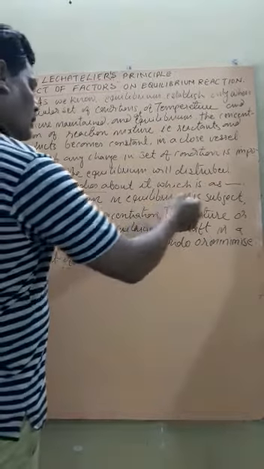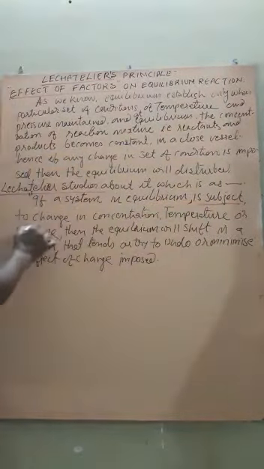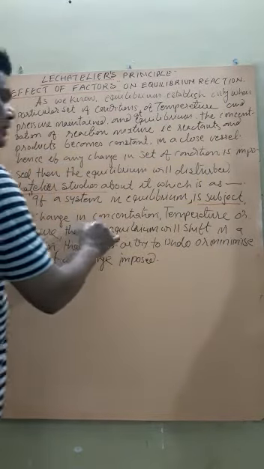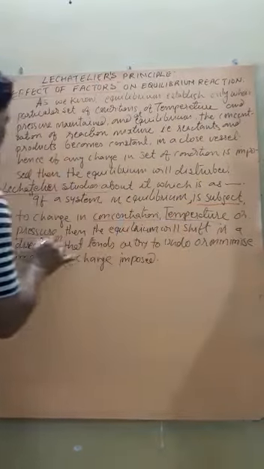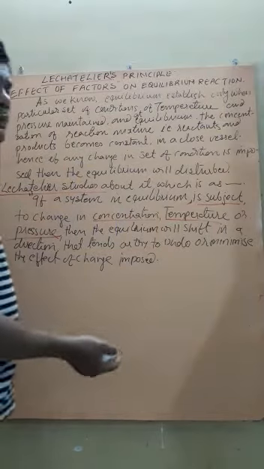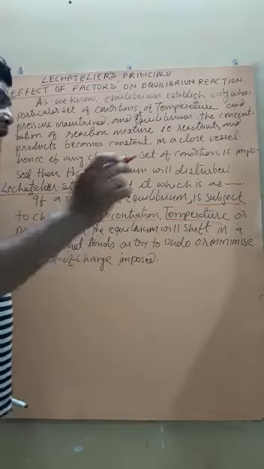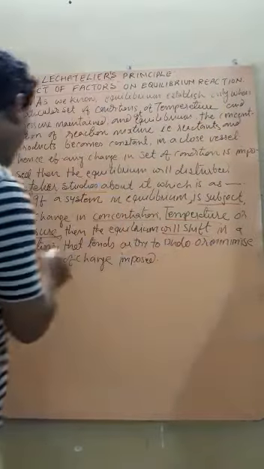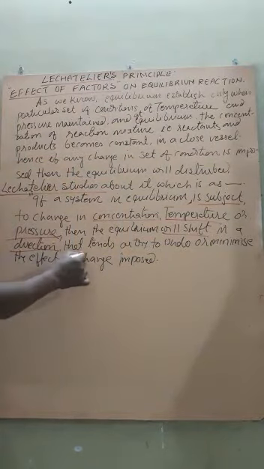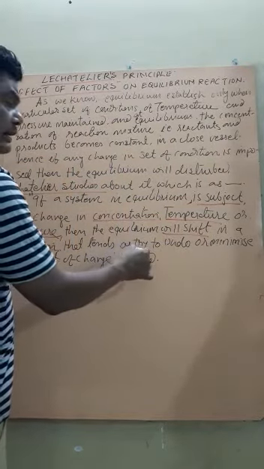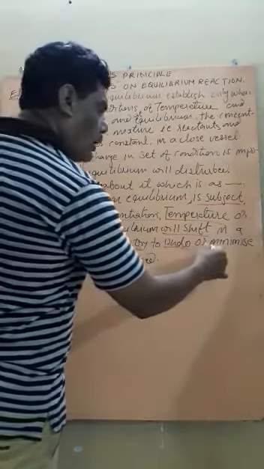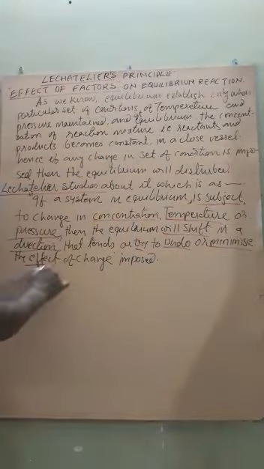But if any of the conditions is changed, like concentration, temperature or pressure, then the equilibrium will be disturbed and will shift in a direction that tends to undo or minimize the effect of the change imposed.